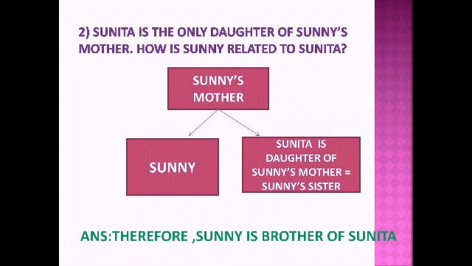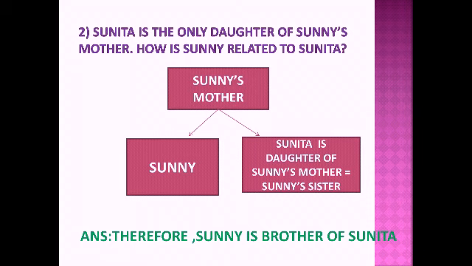So, read it again. Sunita is the only daughter of Sunny's mother. So, daughter of Sunny's mother means Sunny's sister. So, how is Sunny related to Sunita? If Sunita is Sunny's sister, then Sunny is Sunita's brother.